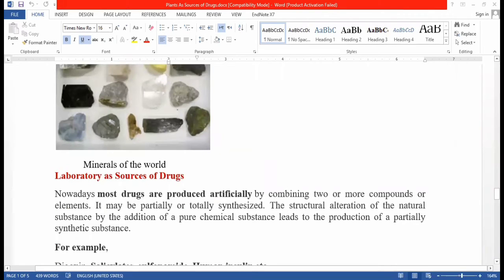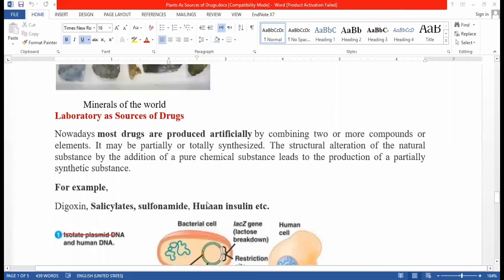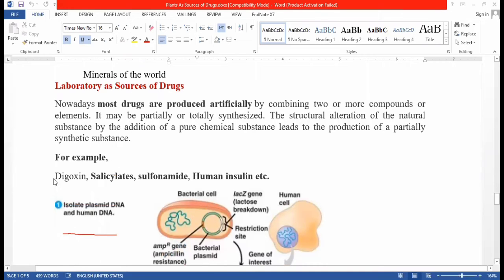Drugs are also manufactured in the laboratory. So the laboratory is a source of drugs, and these drugs are categorized as synthetic drugs. They are obtained by chemical reactions, especially digoxin, the same drug obtained from the foxglove plant for cardiac infection, which we discussed earlier, but this drug is also prepared synthetically.